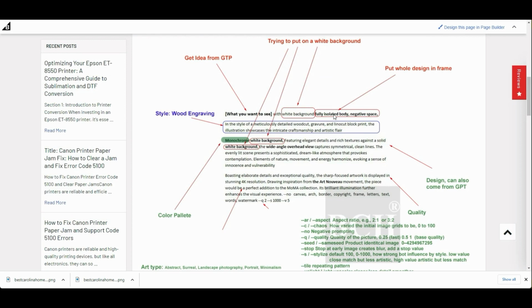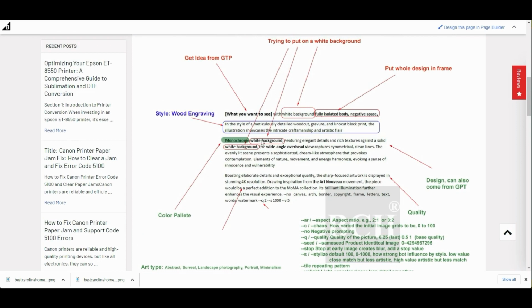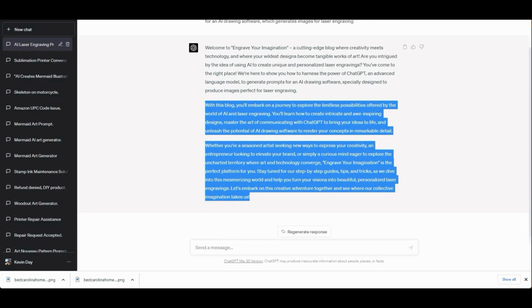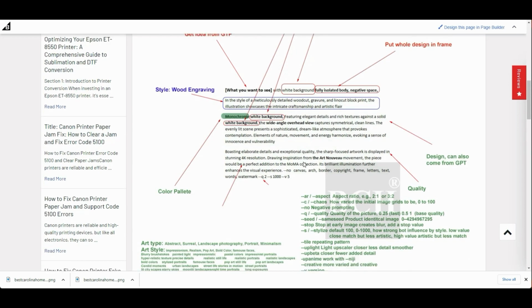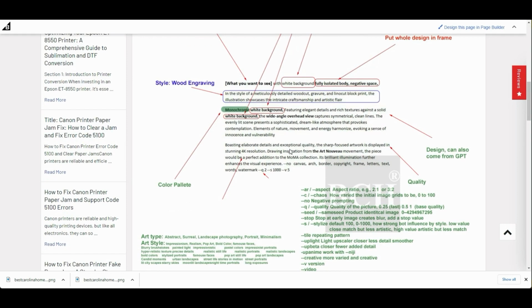The reason is sometimes you only get half of a person, like cut off. For example, you get most of the face but it gets cut off. So that's why you want to emphasize isolated body and negative space. And then you put in a style, which will be the woodcut engraving, and here's the color palette we put in. I emphasize white background because somehow it doesn't listen too much, so sometimes you have to ask multiple times. The wide angle lens is another way to get it to give you an overview rather than zoom in.